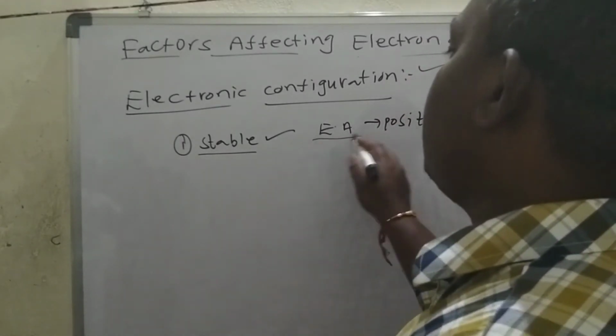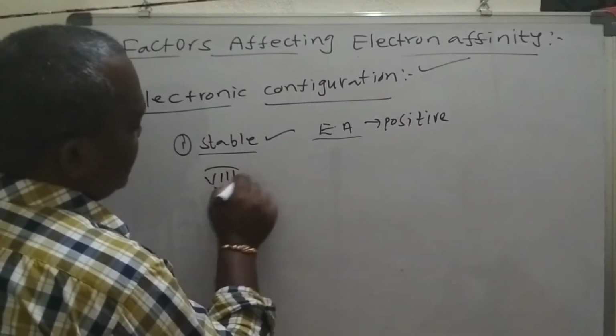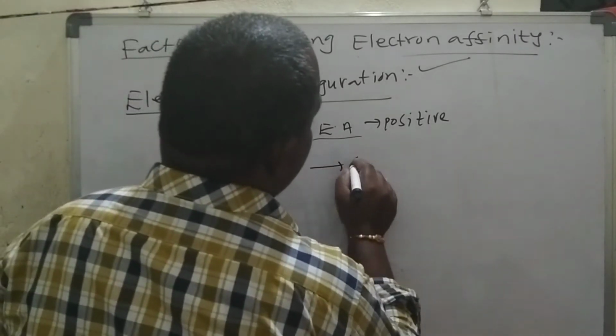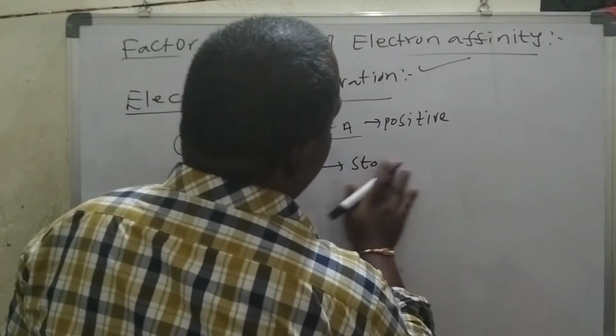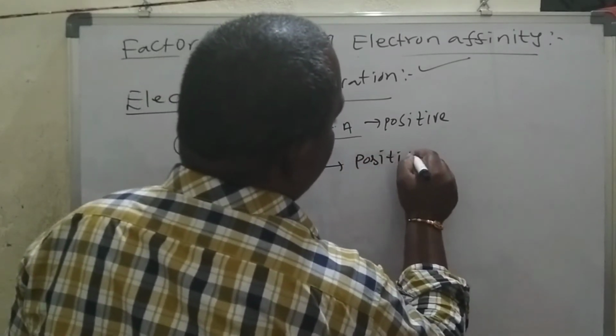So generally which are going to be stable in nature? The 8th A group elements are stable in nature. That's why for this group the EA values will become positive.